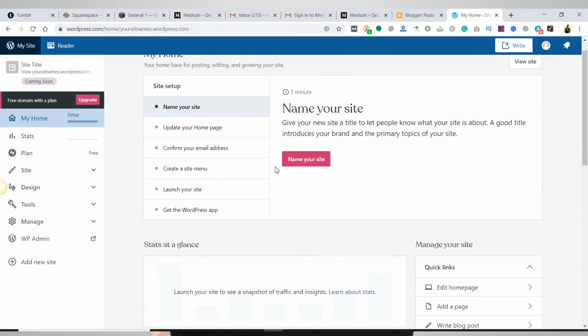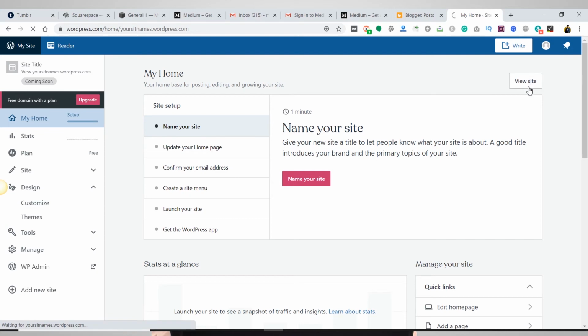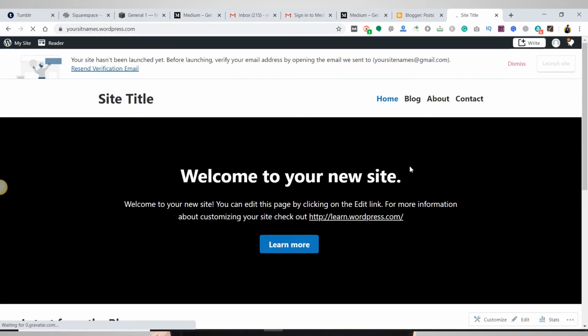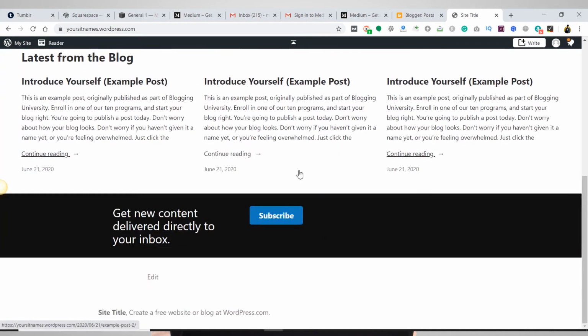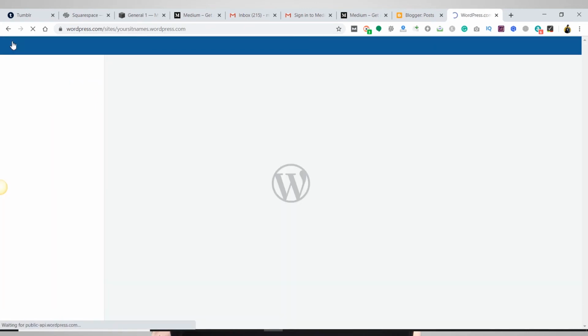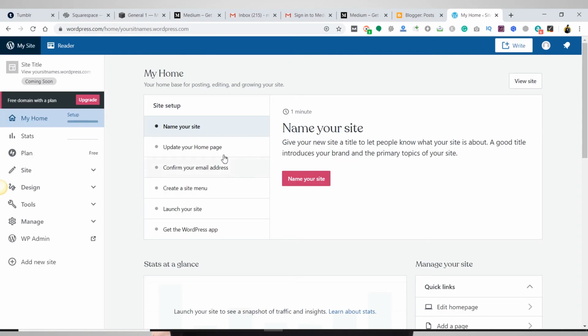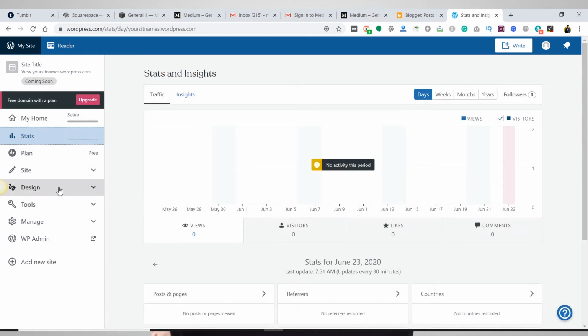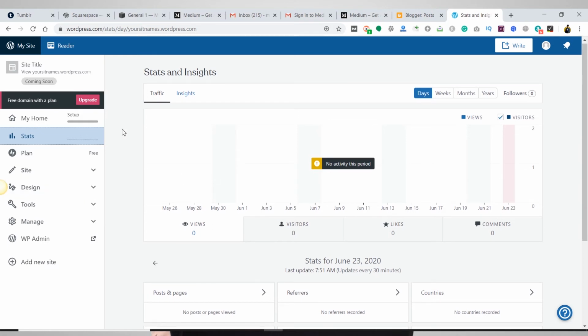You can edit this site. You can see your website from View Site. So this is how your website looks now. You can edit all of these elements from the dashboard you get. This is the dashboard, and it has different options like My Home, Stats, Plans, Site Design, and all the other stuff. You can edit anything from here.